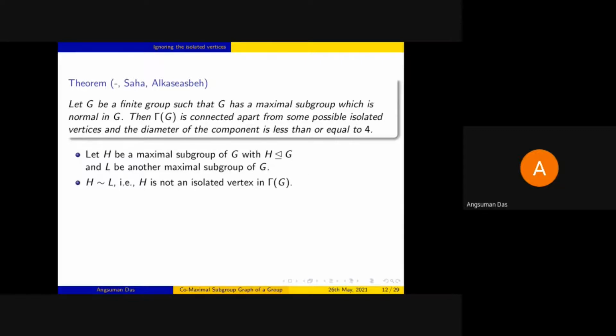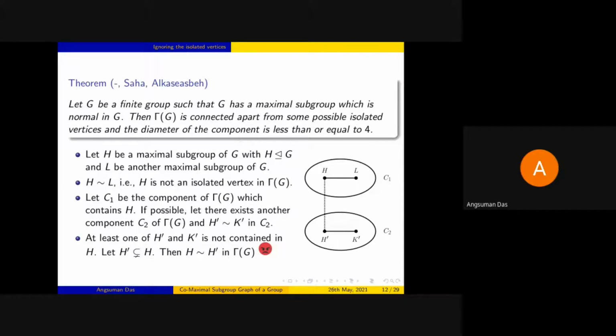Suppose this is not the case. Suppose we have H and L in the component C1 and there exists another component C2 which has at least one edge, say H', K'.